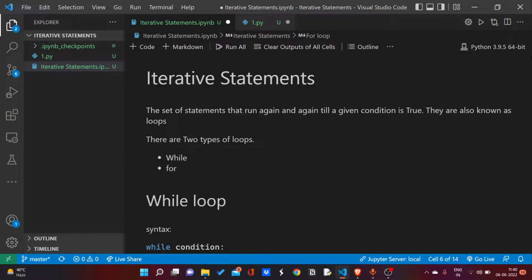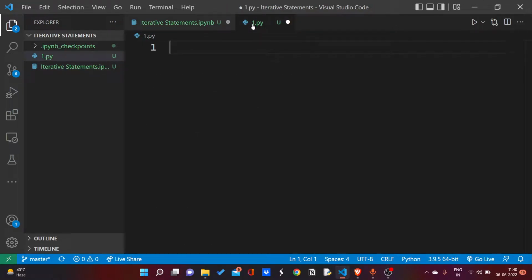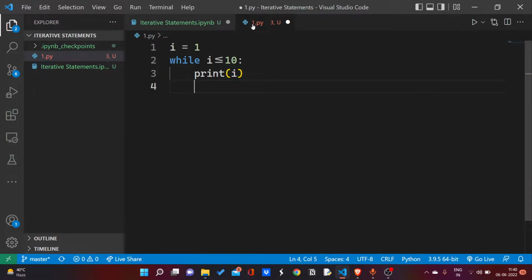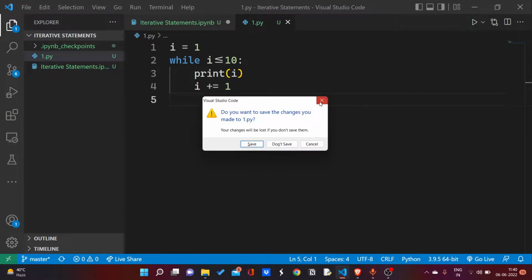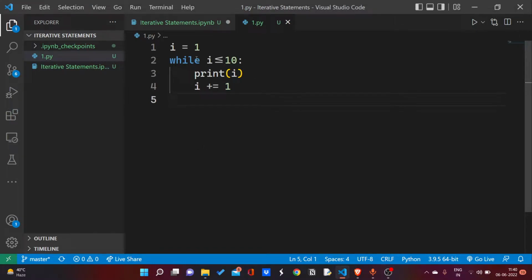There are two types of loops in Python, while loop and for loop. First, I am going to discuss while loop with you. In while loop, we give a condition, like i equals 1, while i less than equals to 10, print i and i plus 1. As you can see, first I am initializing a variable i with value 1 and checking if i is less than 10. Sure, 1 is less than 10, so we printed i and added 1 to our i.